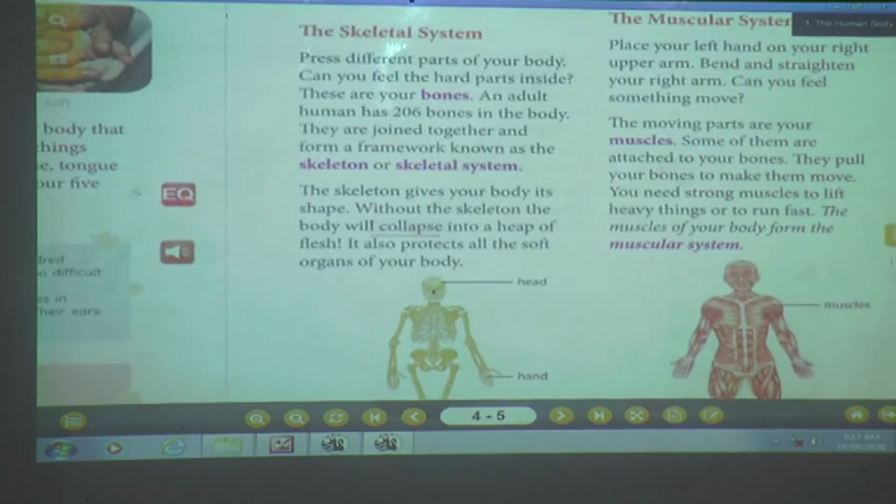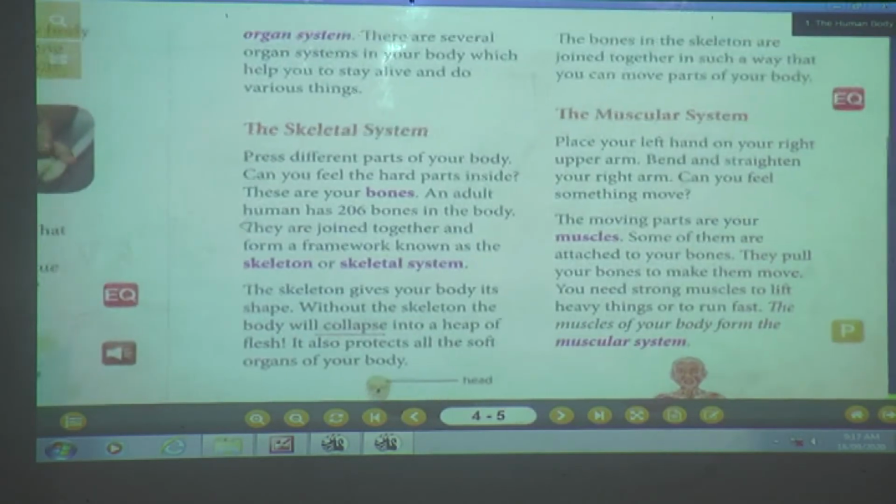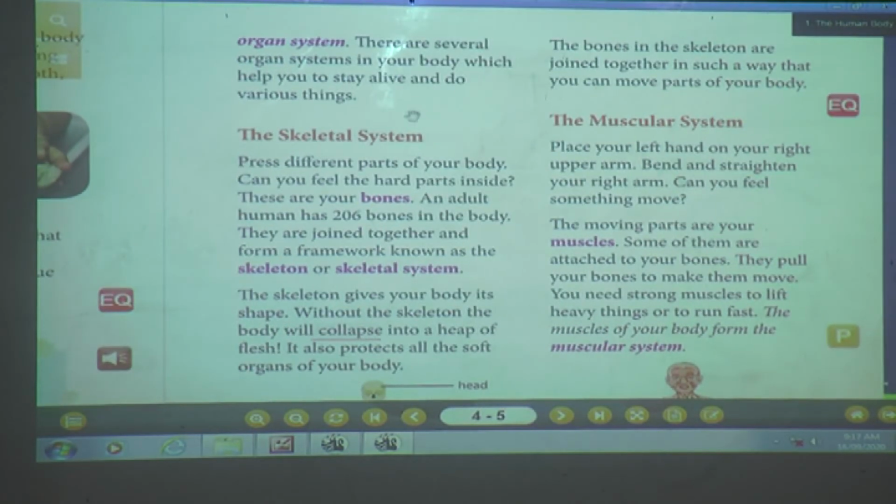Okay, now we will see that there are several organ systems in your body which help you to stay alive and do various things. Now see, is it only because of eyes, nose, hands, legs, stomach, because of these parts of the body only that today we are alive? No. There are so many organs inside the body which we cannot see.